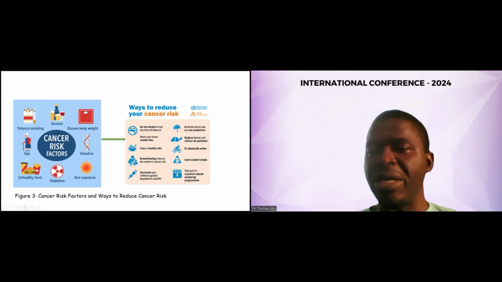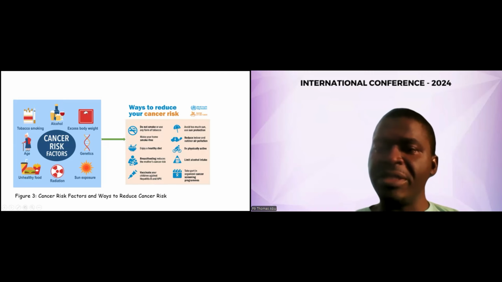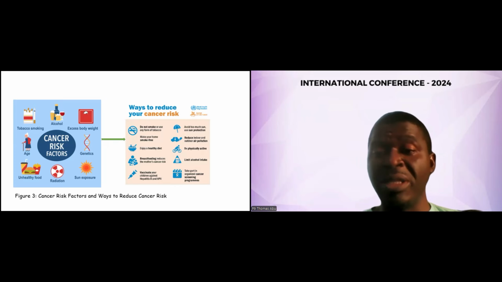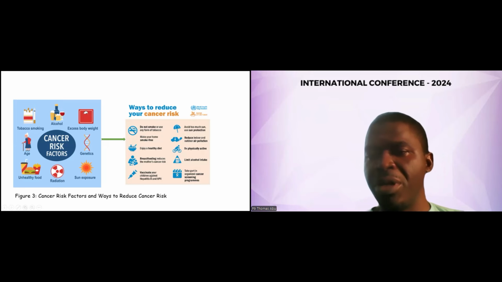It's also important that we take part in organized cancer screening programs. This is very important because we have cases where some persons are not aware that they have cancer in the body, or a tumor that is capable of resulting in cancer. But once it gets to a stage three and they begin to see some of these symptoms, and one thing with some of these cancers is that they are asymptomatic, that is, the symptoms will not even show until it blows out, and before you know it, it is too late. That's why it is important that we go for check-ups and take part in organized cancer screening programs.